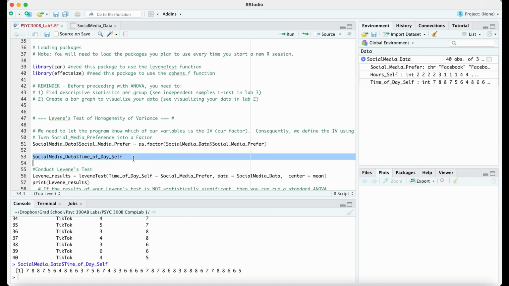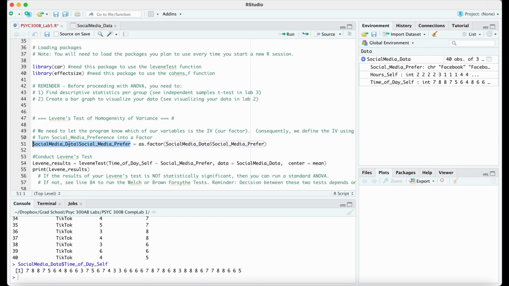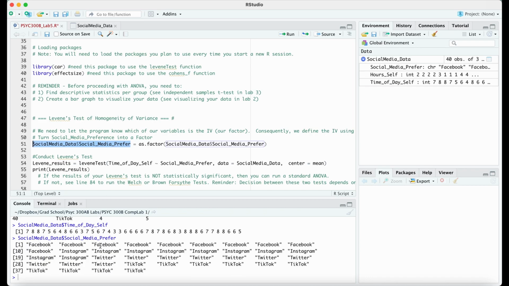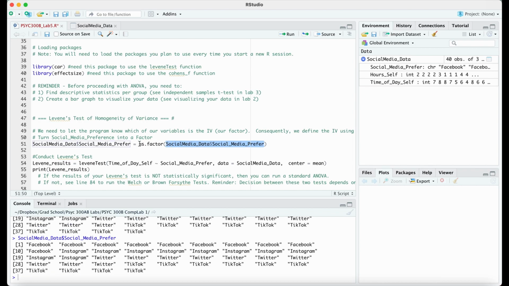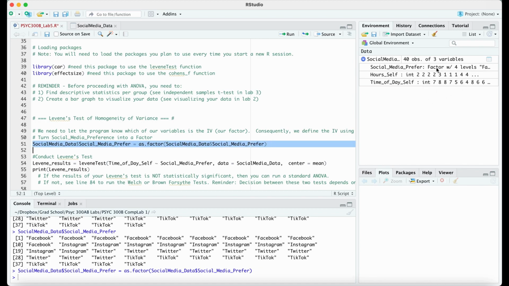So that's what we're doing in this line of code, where we're first saying our variable name and then our social media preference column. If I just run that, you can see all the Facebooks and Instagrams and so forth. And what we're doing is we're saying replace this column with itself. So this is the same column and data here, but as a factor. So replace it with itself as a factor. And I want you to look here. So this character is going to change to factor as soon as we run this. So I'm about to run it, and there you go. Now it's a factor with 4 different levels, being Facebook, Instagram, Twitter, and TikTok. So now it's ready for the different functions we're going to use.